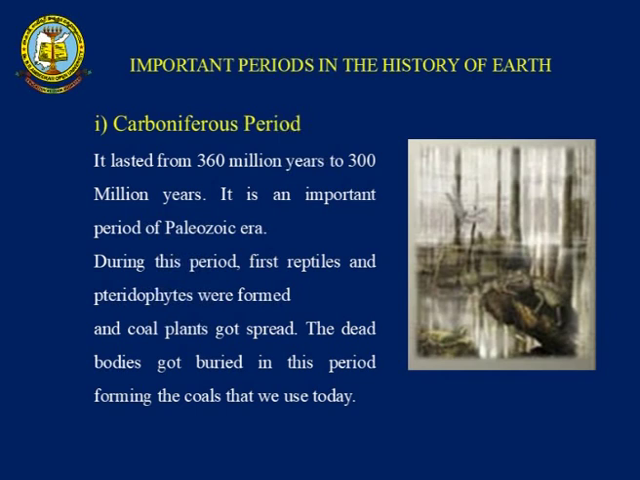So, the important periods in the history of the earth we can see are the Carboniferous period. It lasted from 360 million years to 300 million years. It is an important period of the Paleozoic era. During this period, the first reptiles were formed and coal plants spread. The dead bodies got buried in this period, forming the coal that we use today.